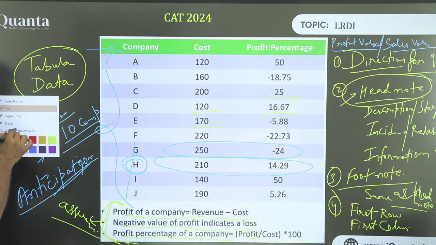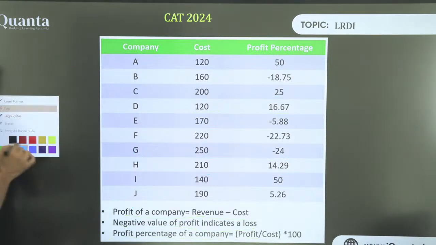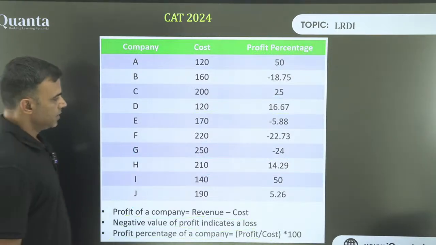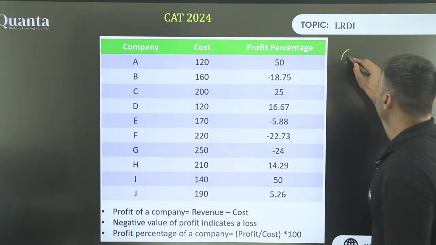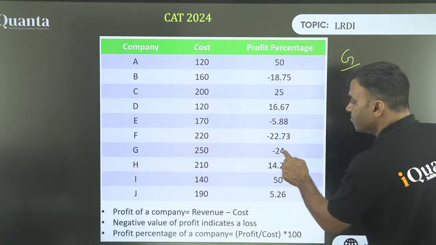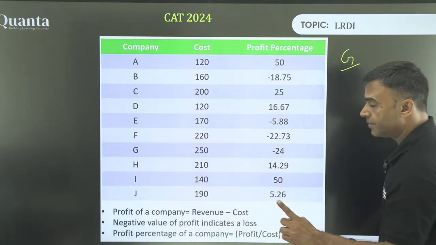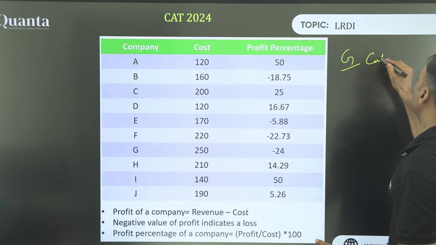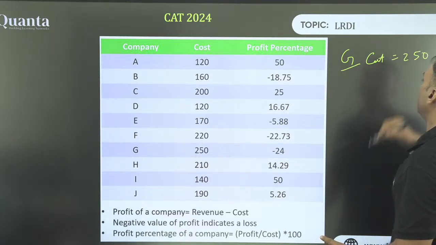What is the sales value of G and sales value of H? Let's try to do that. So sales value of G, how do I calculate that? Cost price is 250. On that minus 24%. So there is a loss. So cost price, or the cost value, is 250.